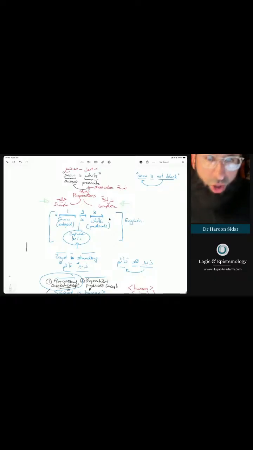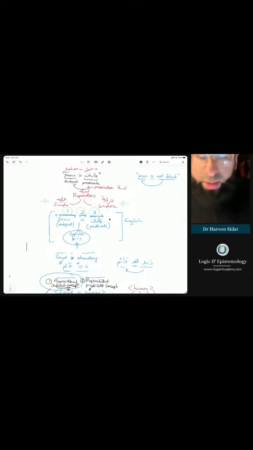Now, simple propositions we talked about in English language typically consist of three terms. You have, number one, the subject. So that's here in our example, snow is white. What are we talking about? We're talking about snow. And then you have the predicate. That's almost like what are we describing it as? And that's white. So snow, white. Snow is white.